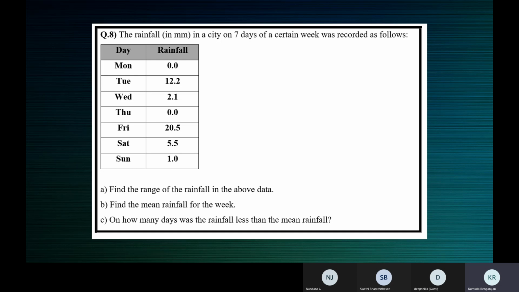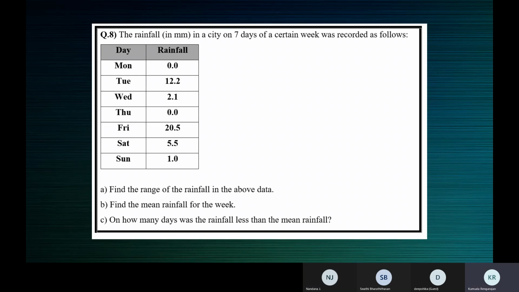Now Swati, to find the mean, what is the sum of all the observations in the week? Ma'am, it's 41.3, ma'am. Yes, 41.3. And how many observations, Nandana? 7.